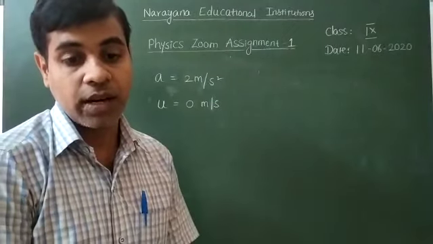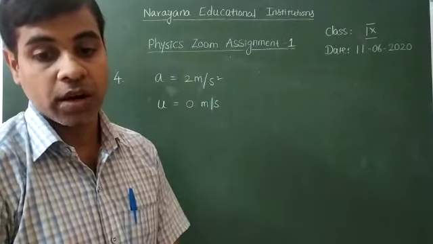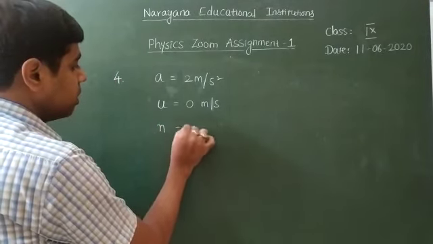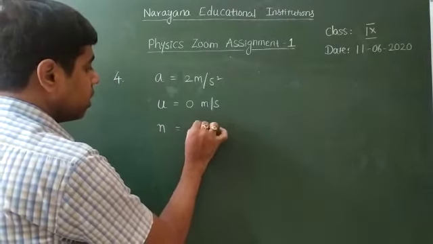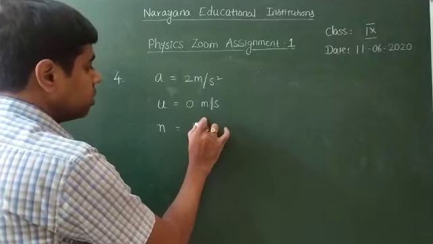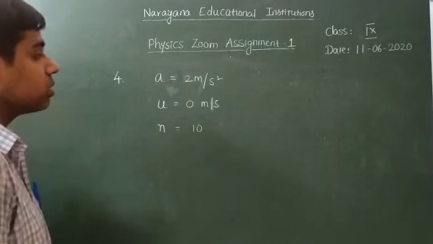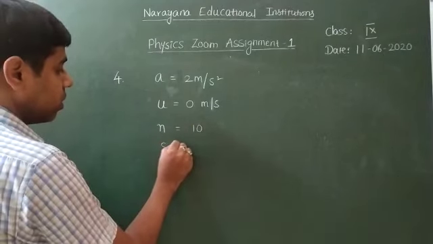And then find the distance traveled by the car in the 10th second. So the given time is the 10th second, n is equal to 10. That means in the 10th second, we need to find out the distance traveled.